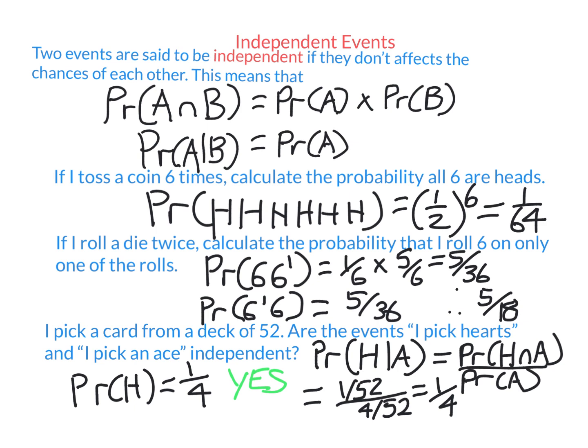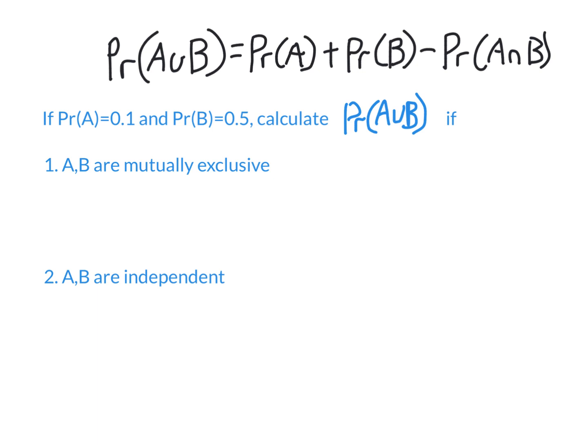All right, let's now look at the OR rule for probability. So the OR rule for probability says probability of A or B: you add the probabilities and minus the probability that both happen. So let's try this question. We're going to calculate probability A or B, where probability of A is 0.1 and probability of B is 0.5. So part 1 says that they are mutually exclusive. So 2 events are mutually exclusive if they can't both happen at the same time.